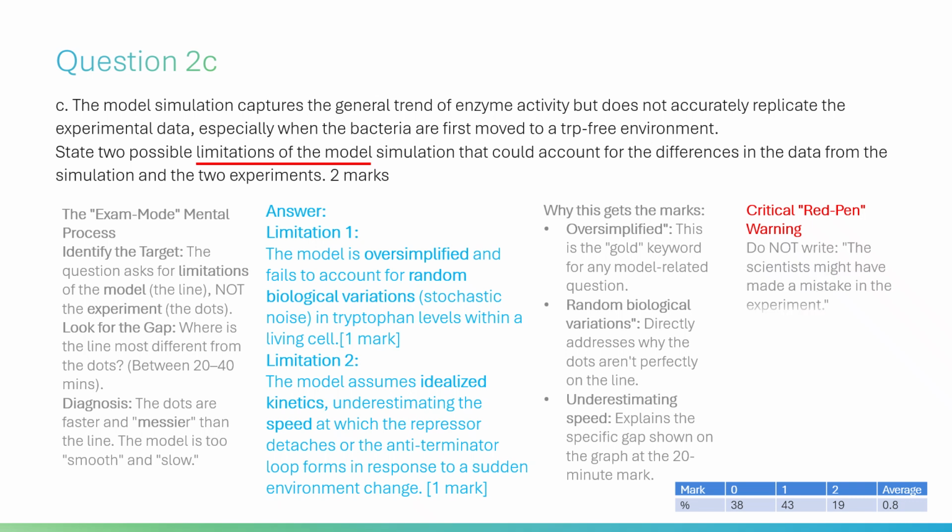Critical red pen warning. Do not write: the scientists might have made a mistake in the experiment. The examiner says this is the most common reason students get 0 out of 2. Always blame the math simulation, not the measurement.